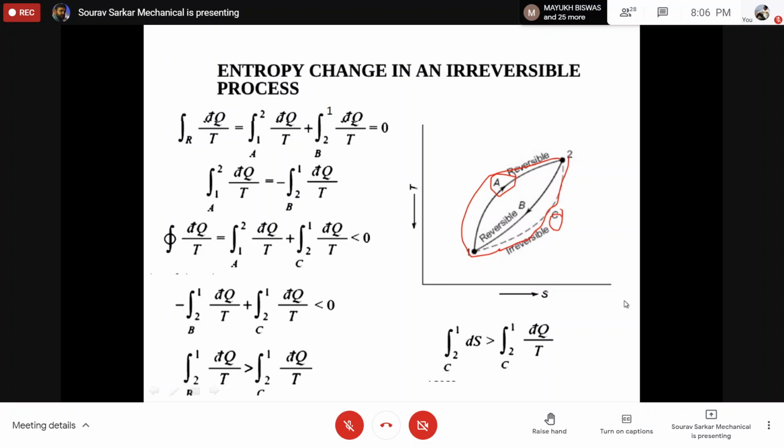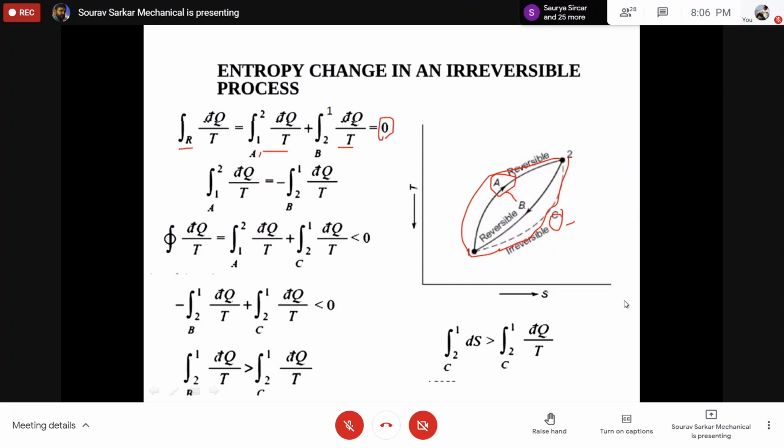So this A to C is an irreversible path, irreversible cycle, and A to B is a reversible cycle. So now let's look into the A to B reversible cycle. For A to B, the integral from 2 to 1 of dq by T, this is equal to 0.